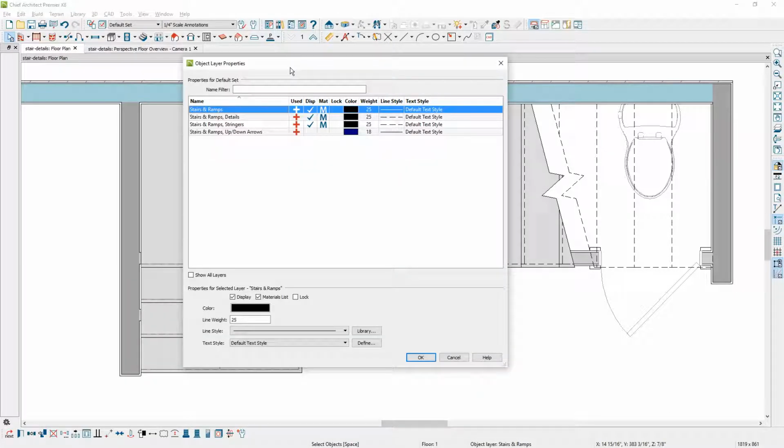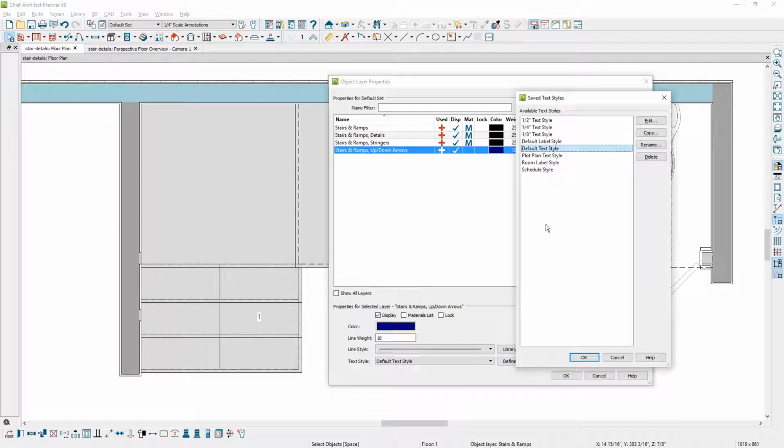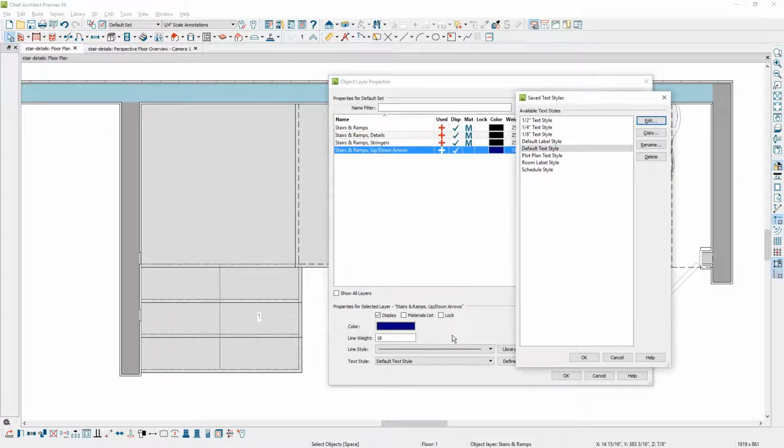Let's talk about the control for the font for that information. Let's turn that layer back on. Text arrows and ramp information are controlled through a text style. If you want to control the way that looks, right now text is using a default text style. If you want to change that, of course, you can edit your default text, and that has the information here. I'm simply going to change the text style that is being used for the stairs to 1/2 inch text.